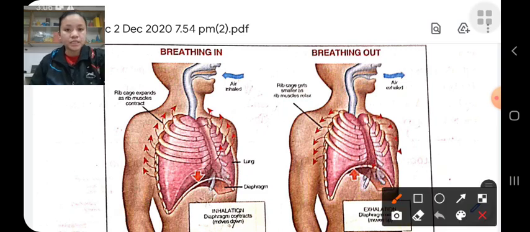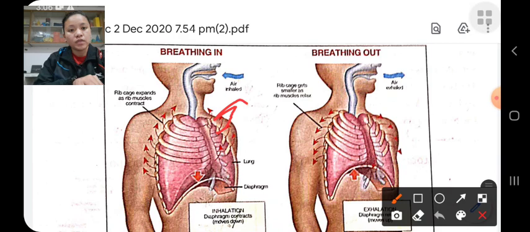Simply, during breathe in, the muscles across the ribs contract and pull the ribs upwards and sidewards, and the diaphragm downward. This causes an increase in size of the lungs, and the volume in the lungs increases, which causes the air to go inside.